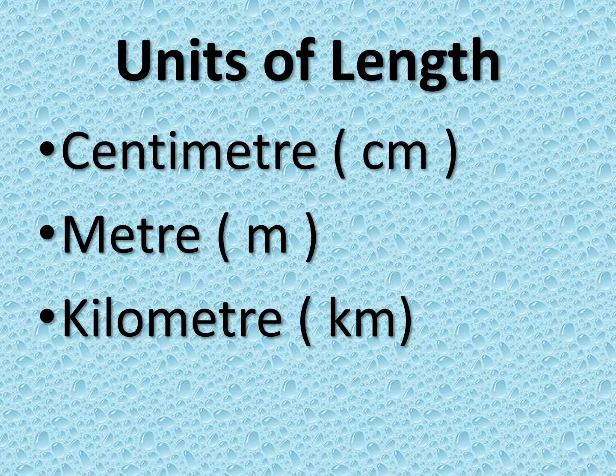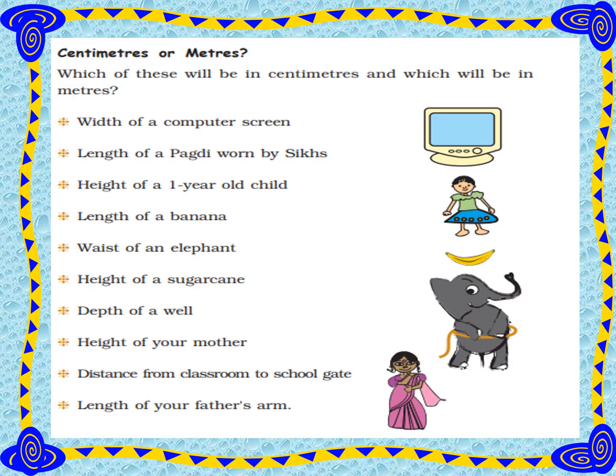Now let us find out which of these things will be measured in centimeters or in meters. First is width of a computer screen. As it is a small device, it has a small screen, so we will use centimeters to measure it.